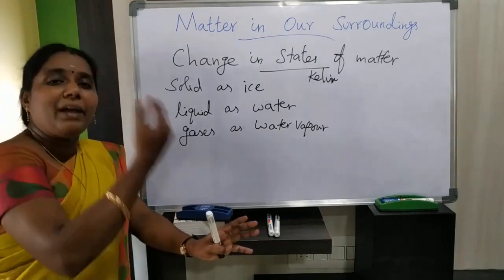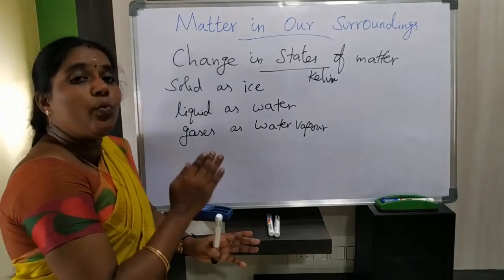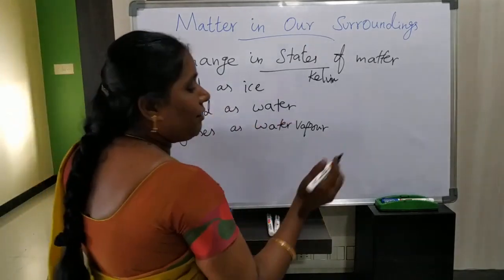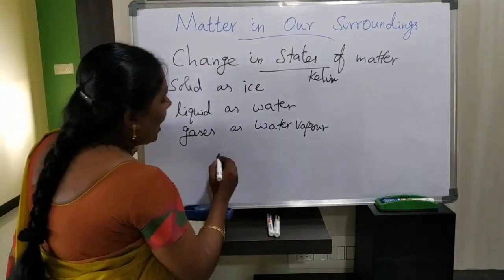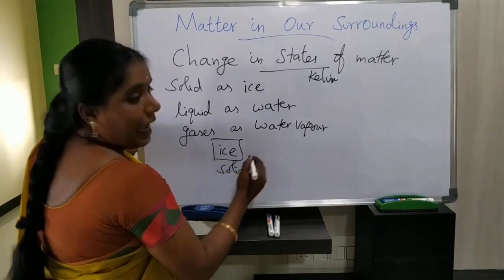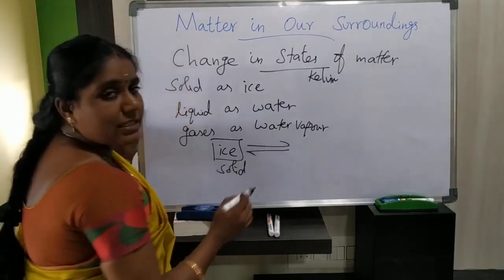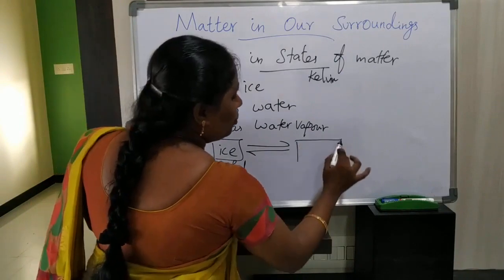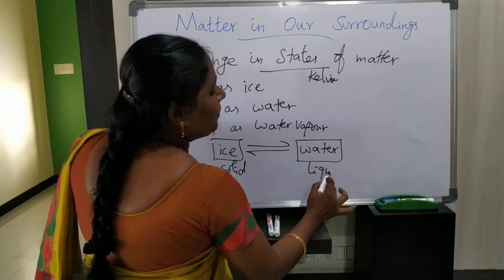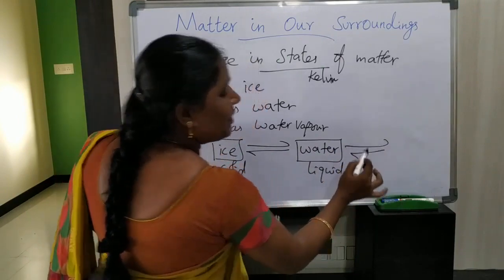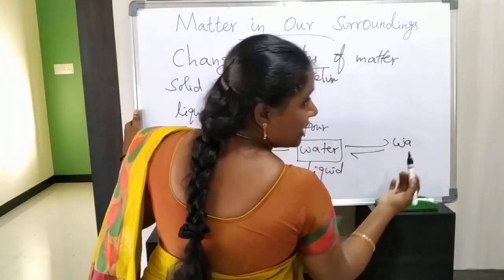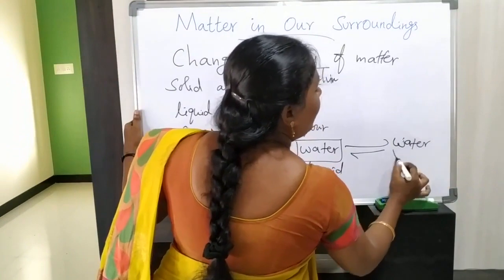See, with the help of temperature, now we can change one state of matter into another state of matter. Is it possible? Yes. For example, here we have discussed ice, it is solid, and then this ice is converted to water, that is liquid, and the same water is converted to water vapor.